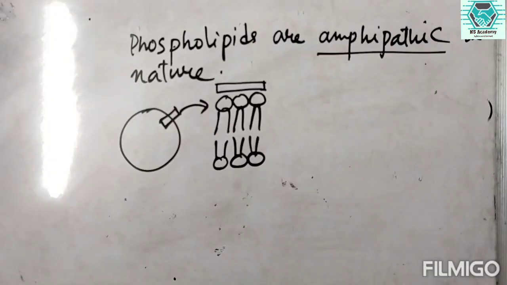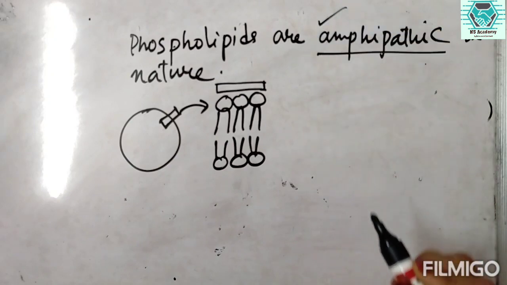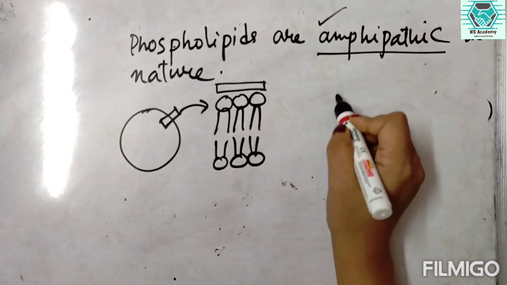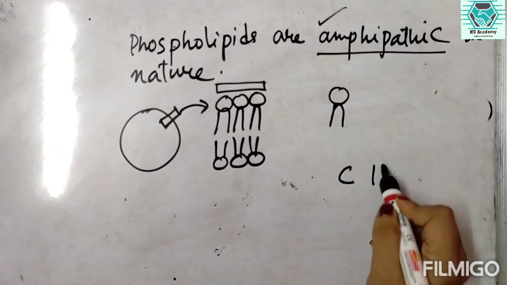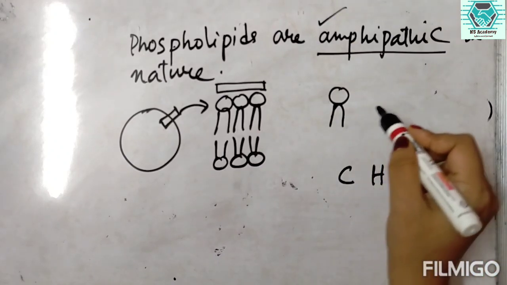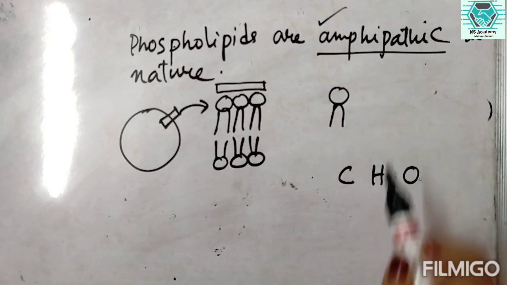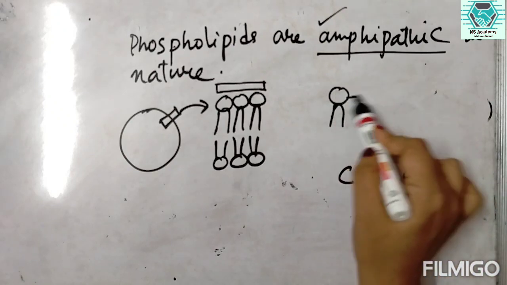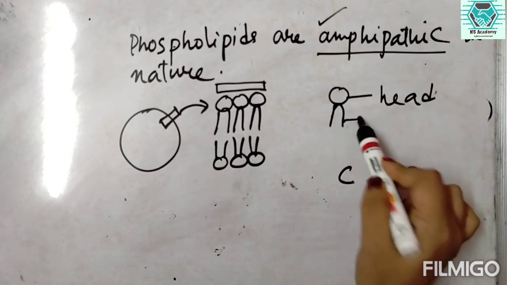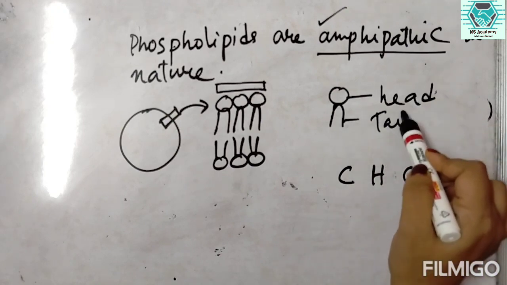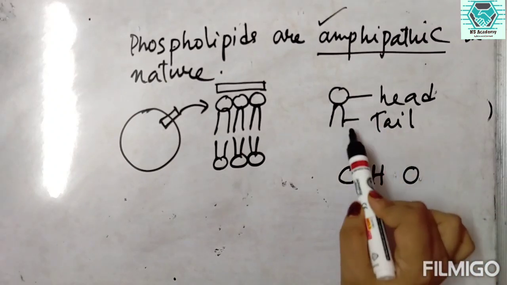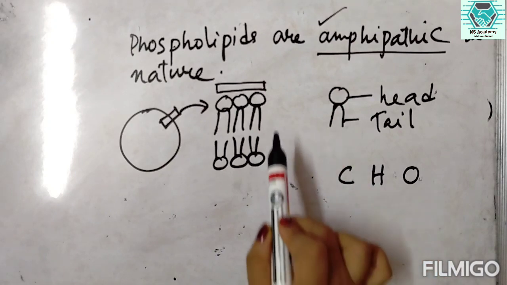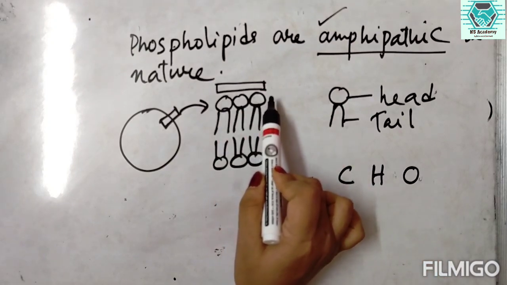So generally the phospholipids are amphipathic in nature. Now what do you mean by the amphipathic nature of the phospholipids? If we consider that this is a lipid molecule, because the lipid is made up of carbon, hydrogen and oxygen. So if it is a lipid molecule, it is the hypothetical model because this head portion is also made up of carbon, hydrogen, oxygen as well as the tail portion.